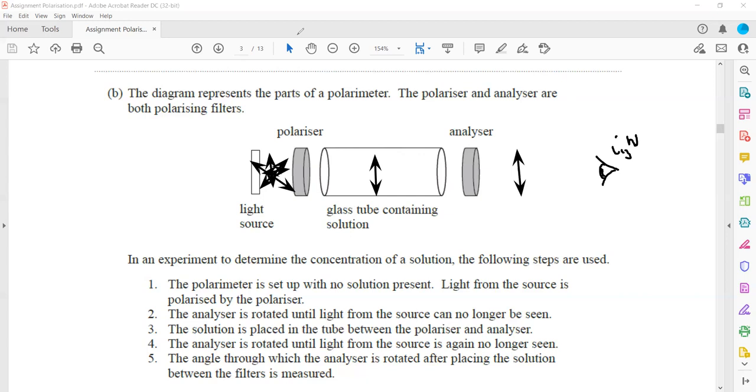You place a sugar solution, or any solution whose concentration you are finding. That solution will rotate the polarized light. So you have to rotate the analyzer again, until you see the light again. But the problem is, it is difficult to identify the intensity of the light, even at what moment we are getting the same intensity. So it is difficult to identify the minimum and the maximum intensity of the light.